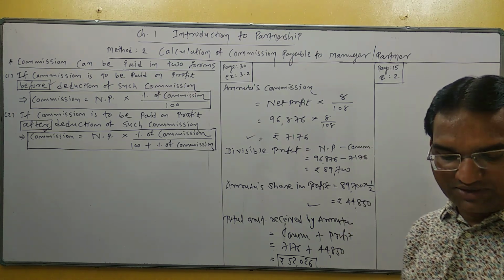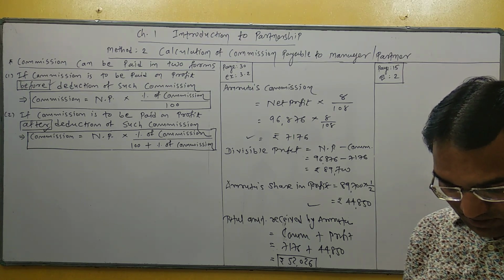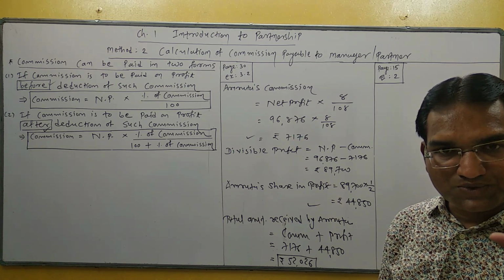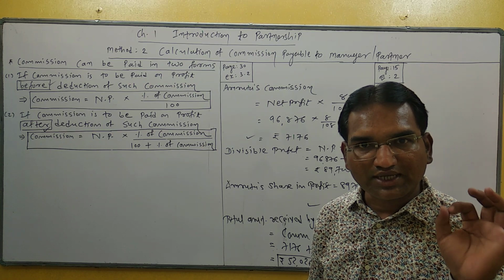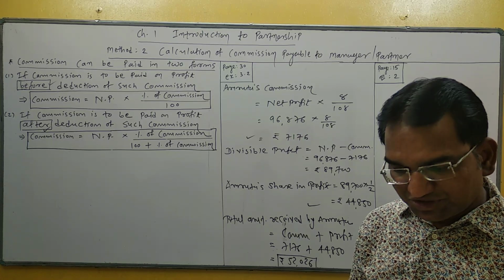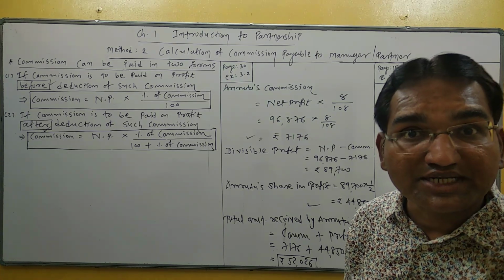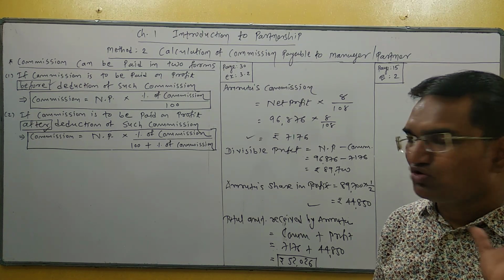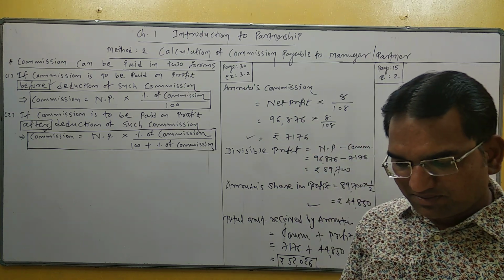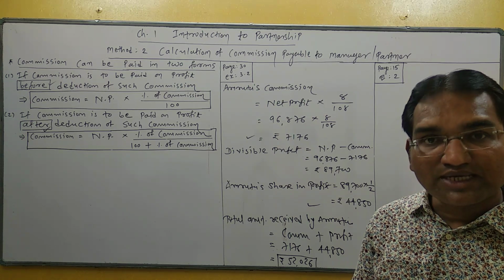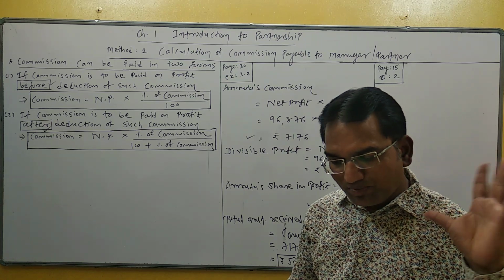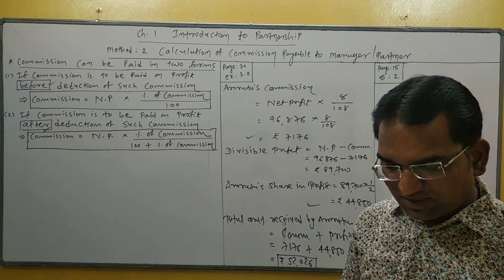Here 3 partners are given: Hansa, Hitesh and Vijay. Their capital ratio is given. Students, again the capital ratio is given. Capital ratio is not to be considered for the calculation of net profit. Hitesh is entitled to receive commission 10% of net profit after deduction. Again the second form is given, 'after'. So what is your formula? Net profit into percentage of commission divided by 100 plus percentage of commission. Hitesh will get 2 amounts, commission and profit, when the profit of the firm is 1,65,000 at the end of the year.